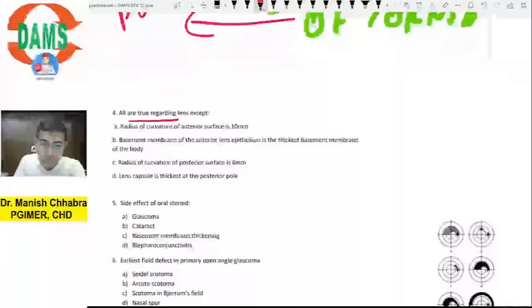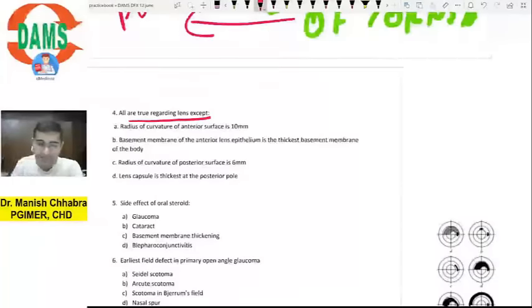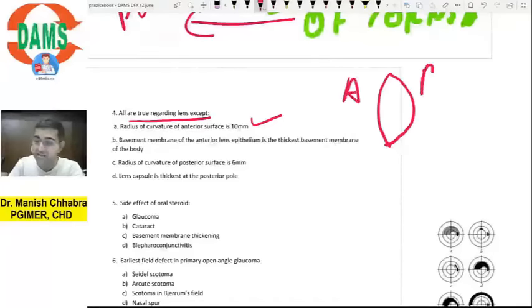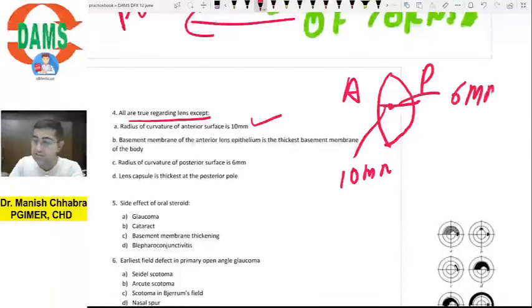Let's move ahead. All are true regarding lens except, so it is based on the anatomy. The radius of curvature of the anterior lens is 10 millimeter. Absolutely correct. Do you know that the lens is biconvex while the posterior surface is more curved than the anterior surface? So the radius of curvature here is 10 mm, but since the posterior surface is more curved, its radius of curvature is 6 mm. That is also correct, but they want to know which option is incorrect.